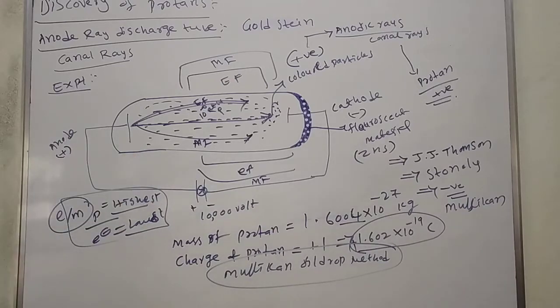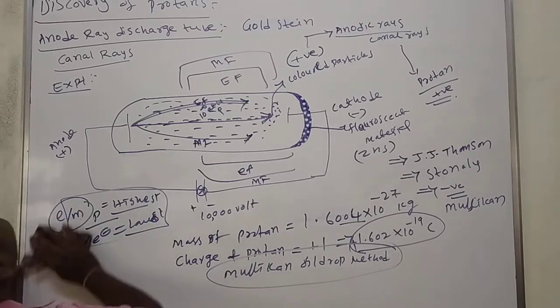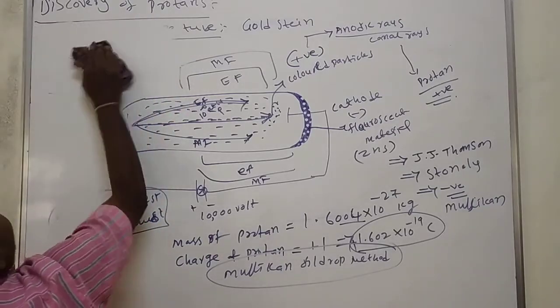This is about the anode ray discharge tube, the mass of proton and charge of proton. Then in continuation we will see the discovery of neutrons.